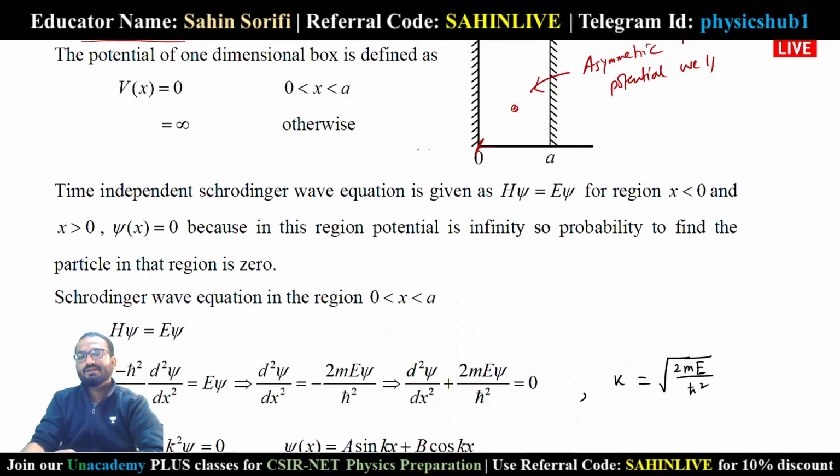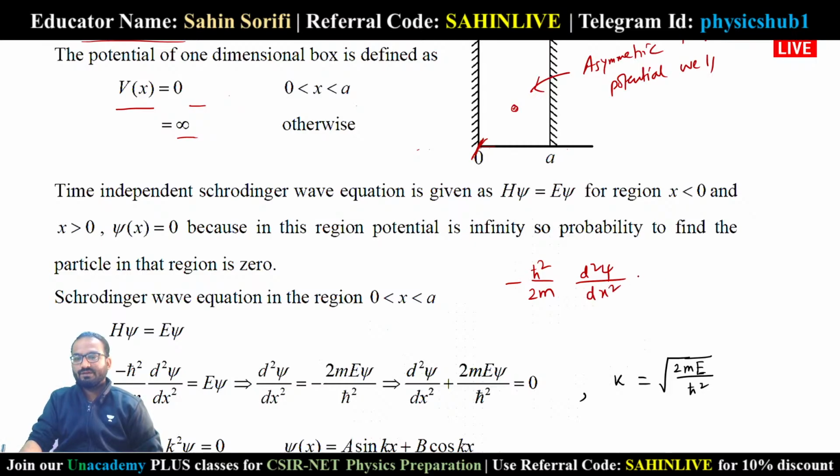Okay, asymmetric infinite potential well, and it is defined by V of x equals 0 when it remains in the region 0 to a, and it is infinity otherwise. Now in this type of situation we have to utilize the Schrodinger equation: minus h-cut squared by 2m d squared psi by dx squared plus V of x into psi equals E into psi.